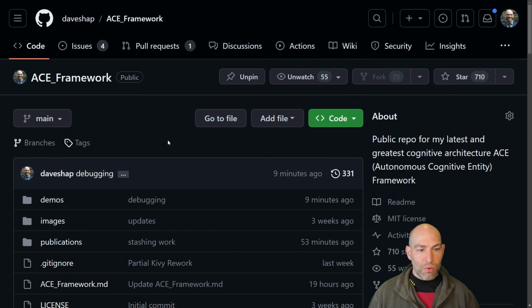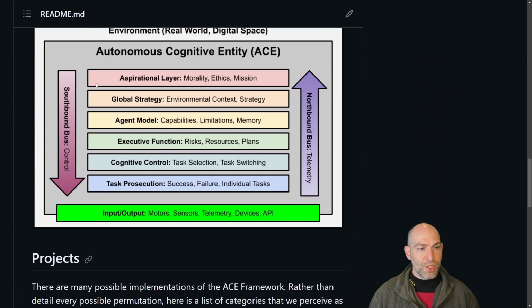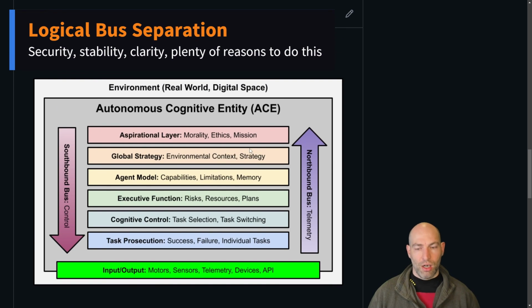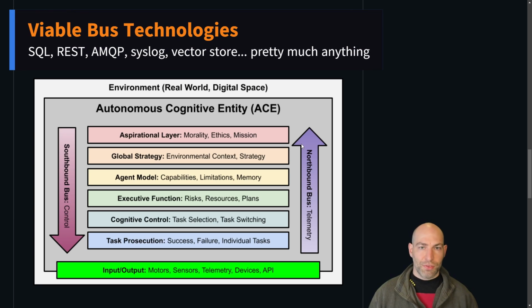So now that you've seen the bus, let me show you the logic of this. The northbound bus and southbound bus are shown in the diagram as separate entities. But in this case, I have it set up as a single Flask server using a REST API. Now, you could do this with syslog. You could do this with AMQP. As I just did it, I did it with a RESTful API.